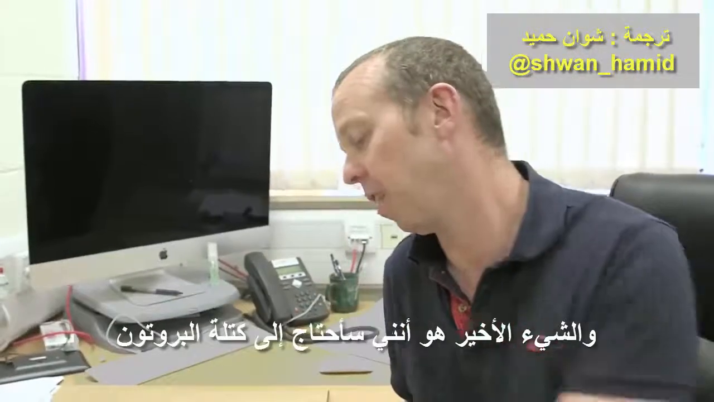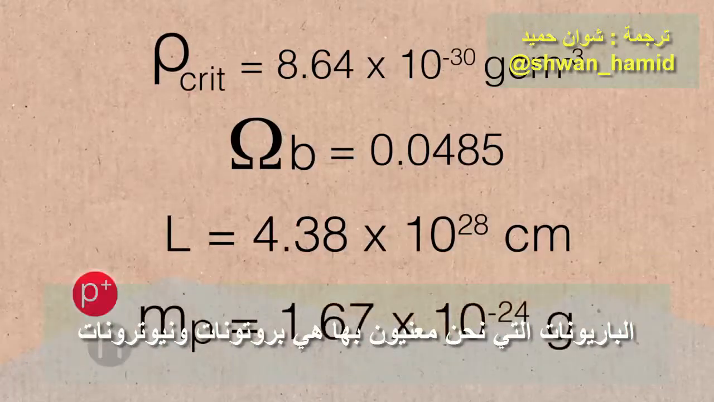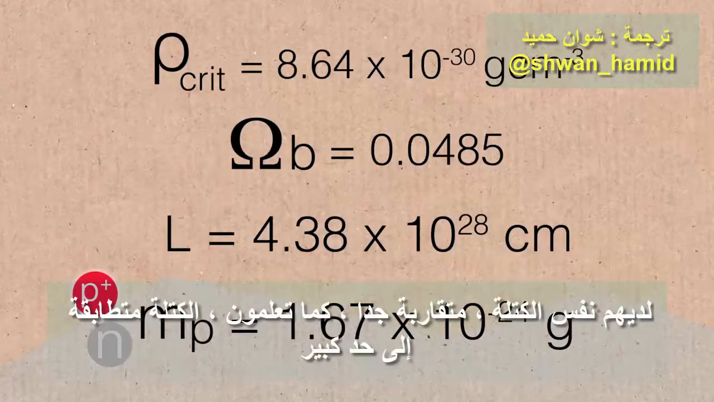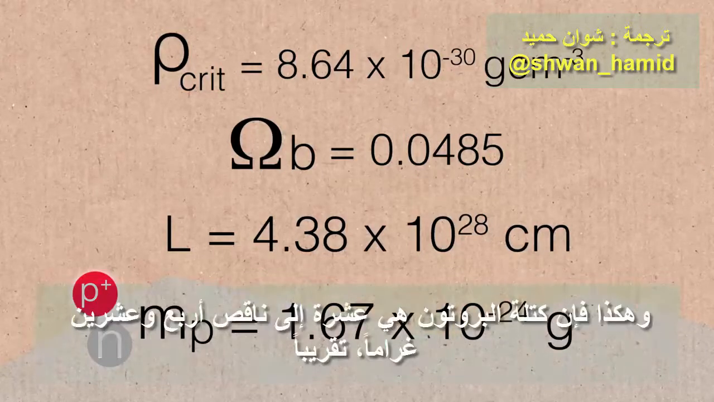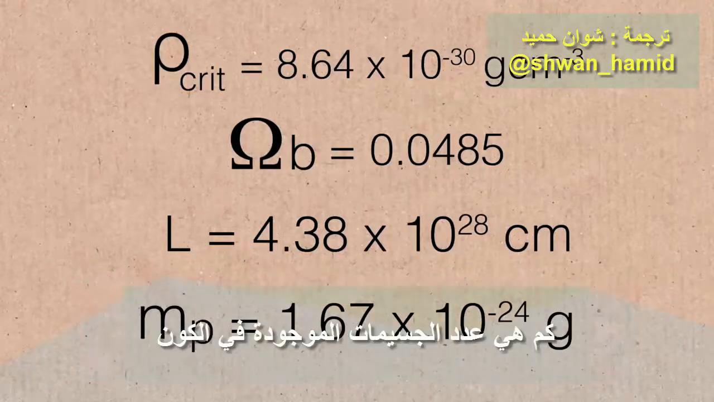And the last thing that I'm going to need is the mass of the proton. The baryons that we're interested in are protons and neutrons. They've got about the same mass, very close, pretty much identical. The mass of the proton is 10^-24 grams, roughly. These are the 4 things we're going to need to work out how many particles there are in the universe.